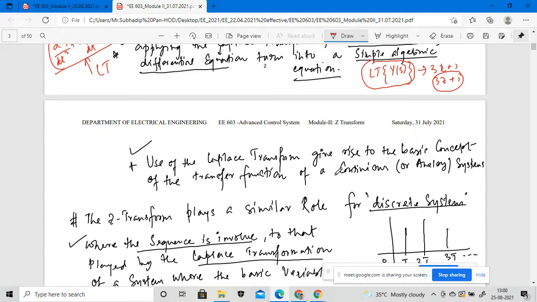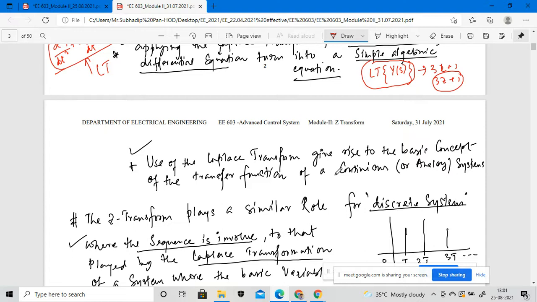But when the conversion process is taken into consideration, suppose we convert the analog signal to a discrete system, then we have to implement not the Laplace transformation but the Z transformation, right? So the Z transformation takes the important role.